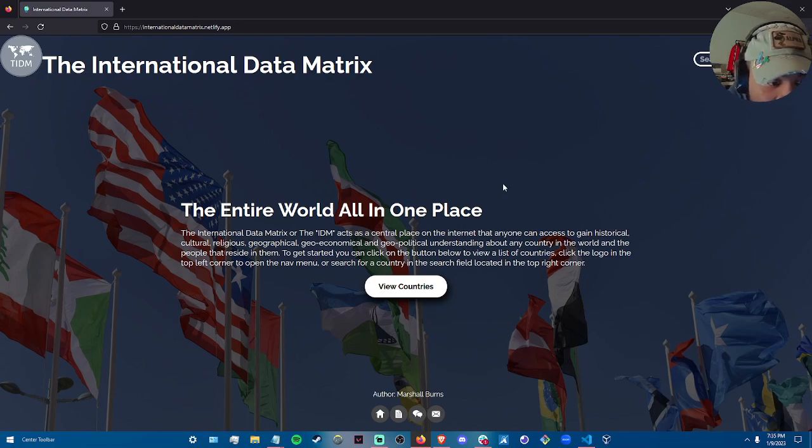reside in them. To get started, you can click on the button below to view a list of countries, click the logo in the top left corner to open the nav menu, or search for a country in the search field located in the top right corner. So let's go with the first one.